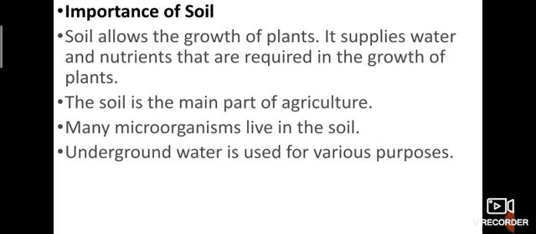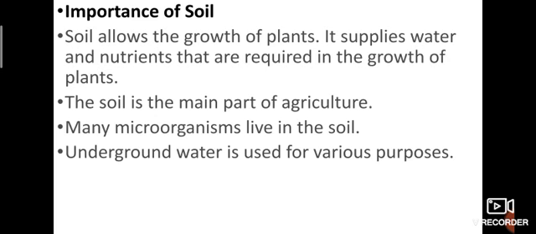What is the importance of soil? How is soil useful to us? Soil allows the growth of plants. Firstly, it is important for plant growth. It supplies water and nutrients that are required for the growth of plants. Soil is the main part of agriculture. Many microorganisms, like bacteria, live in the soil. Organisms like earthworms and leeches also live in the soil.